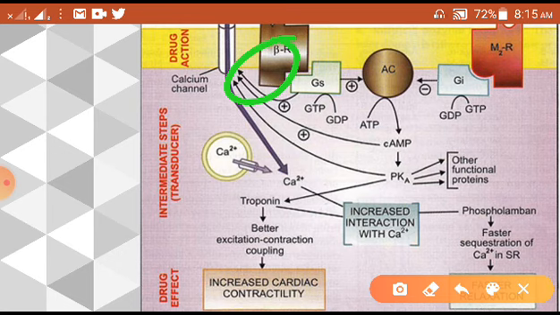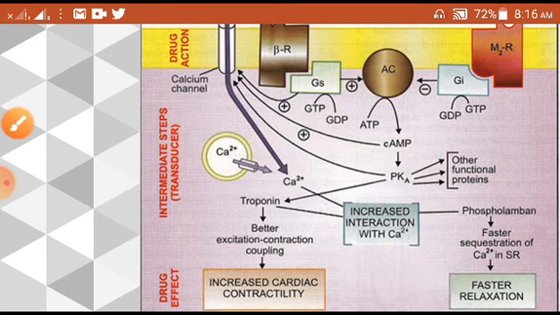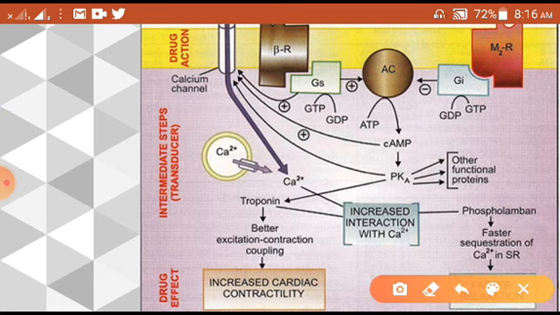That will act as an agonist for this particular receptor, and once the drug binds on the beta receptor, the G protein, in this case the Gs type G protein, is activated.